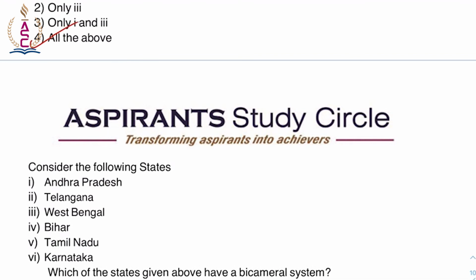Consider the following states: Andhra Pradesh, Telangana, West Bengal, Bihar, Tamil Nadu, Karnataka. Which of the states given above have a bicameral system? So till 2019, only 6 states have bicameral system, that is the upper house and the lower house. That means it is 2 houses. So what are the states?